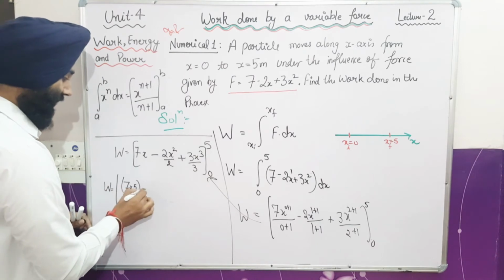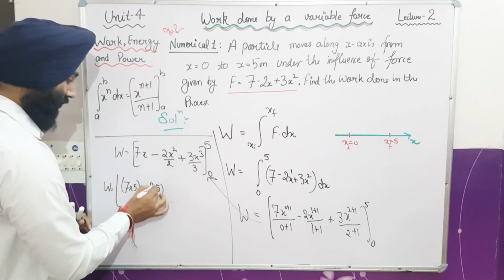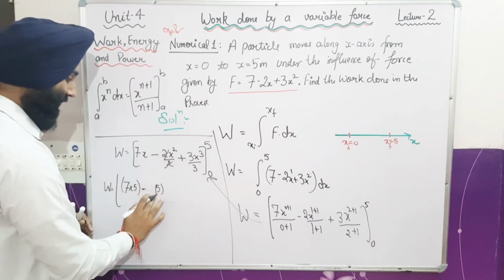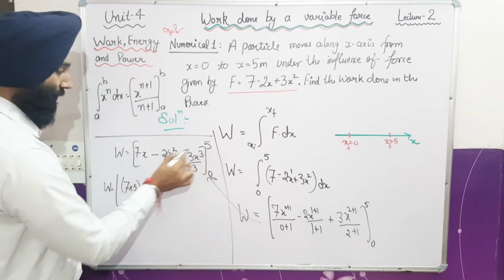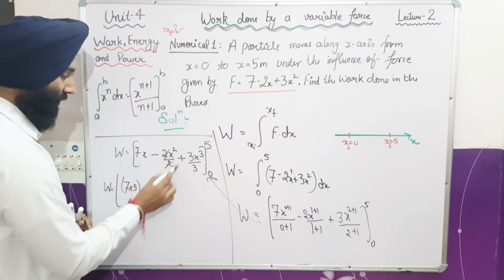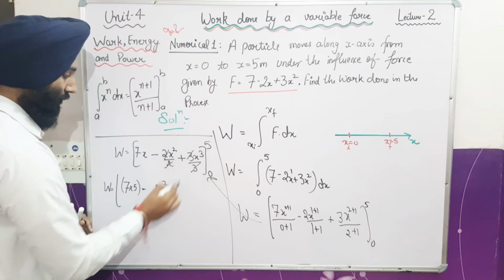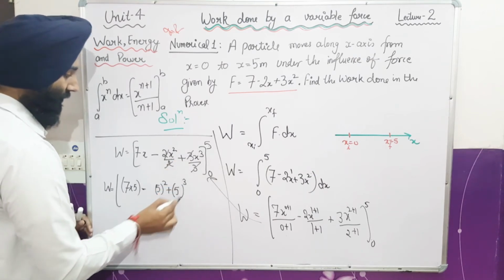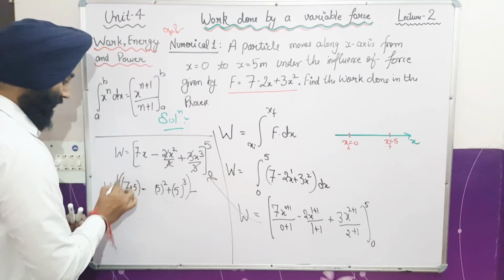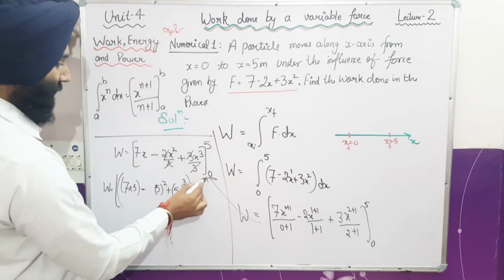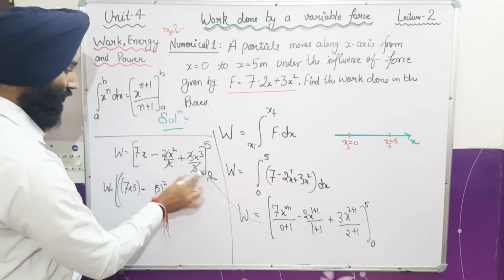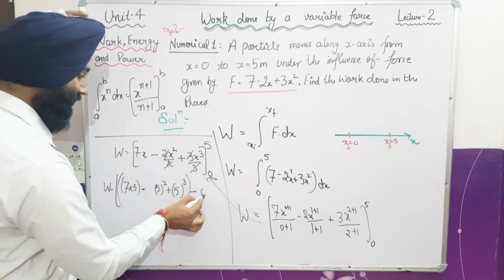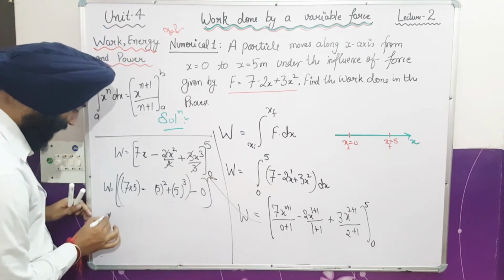So 7x minus 2. 5 is okay. 2 from 2 to 2 is cancelled out. Only 5x is there. On the place of x I have to put 5. So 5 square plus, from 3 to 3 is cancelled out, only 5x raised to power 3. Upper limit minus lower limit. The lower limit means 0, and 0 multiplied by anything is 0. So here it is 0. Now what is the value of work done?